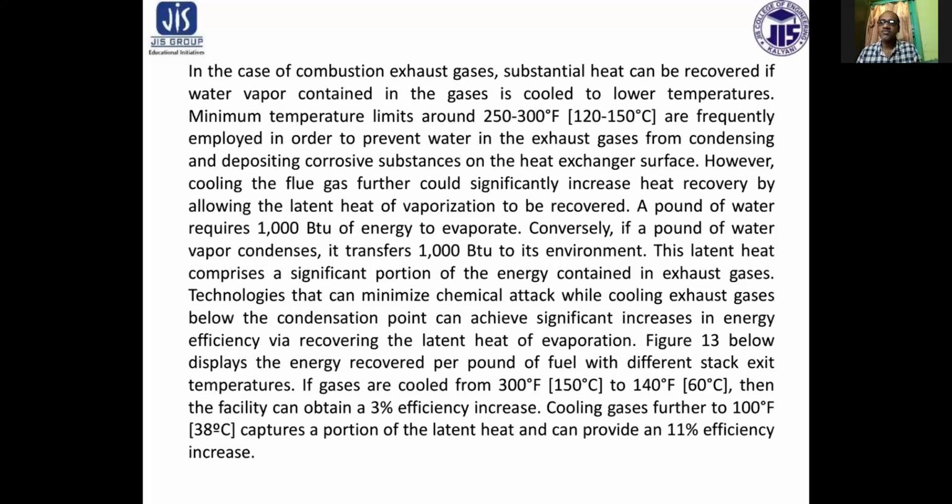Cooling gases further to 38 degrees centigrade captures a portion of latent heat and can provide an 11% efficiency increase.